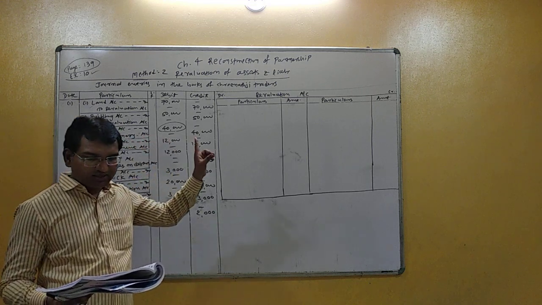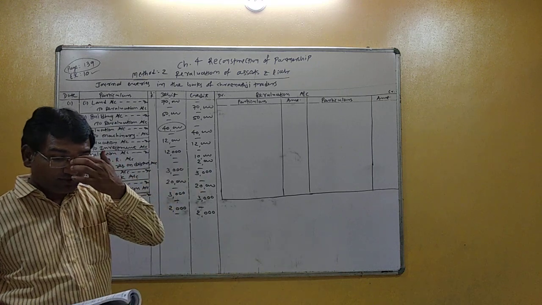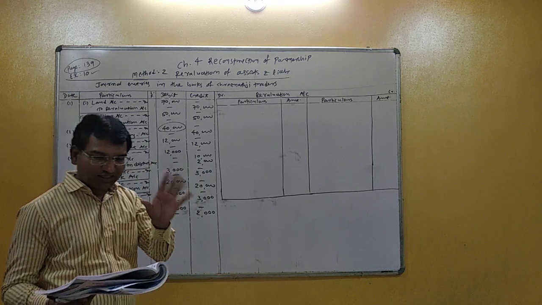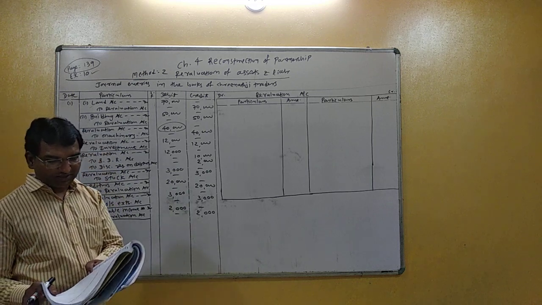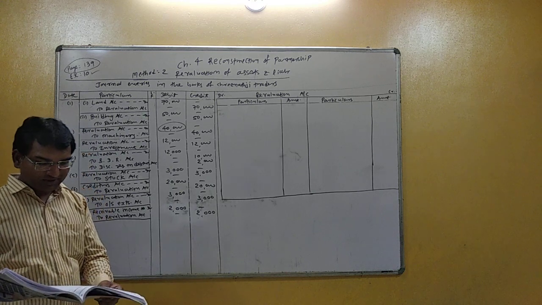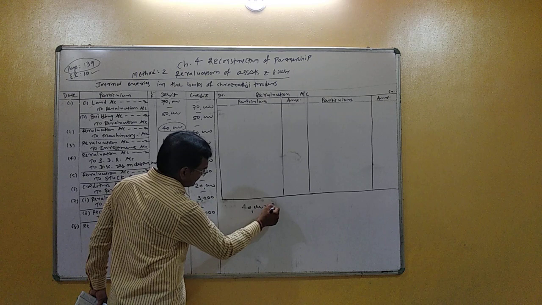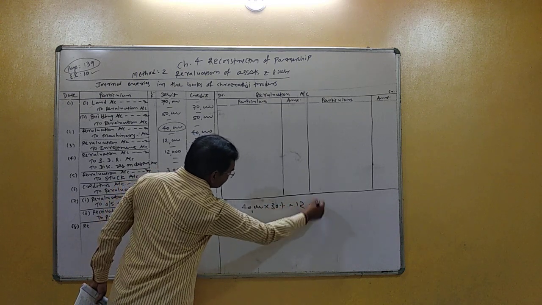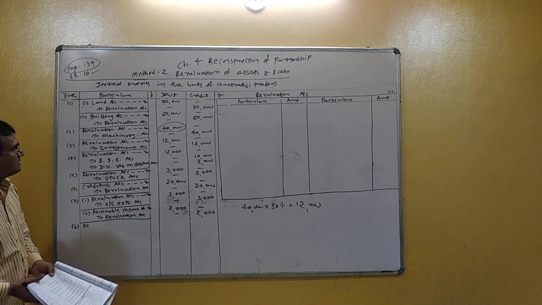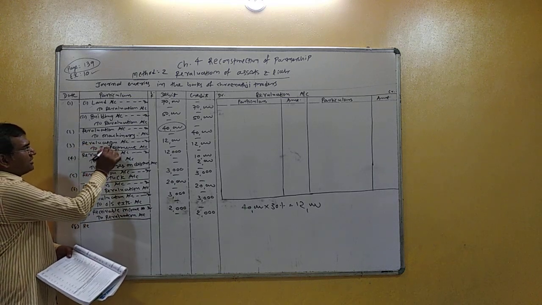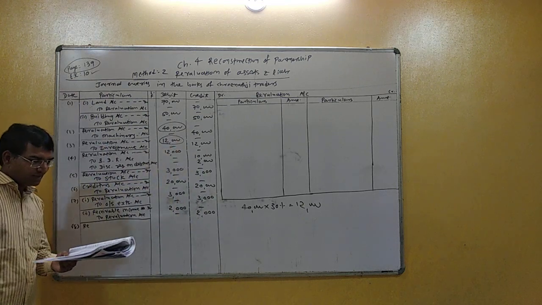Right? Third adjustment, the value of investment is to be decreased. Value of investment is to be reduced by 30%. Book value of investment is given rupees 40,000. So 40,000 30%. 40,000 30% is equal to 12,000. Right? So here again value of asset decreases. So revaluation account debit 12,000 to investment account 12,000.